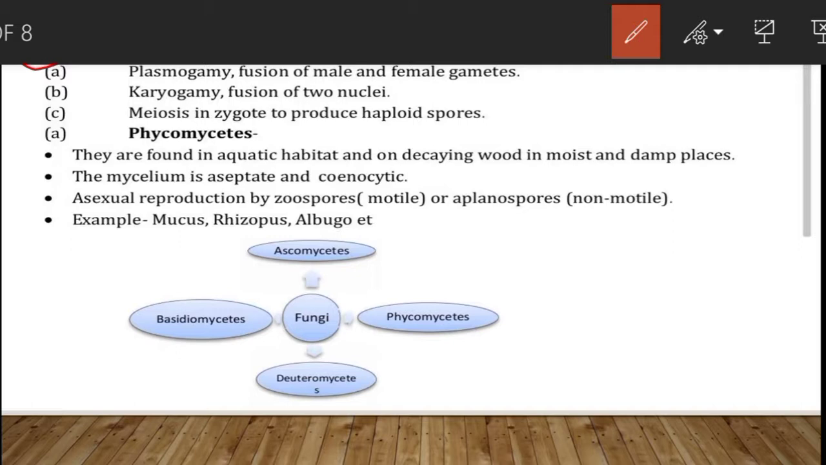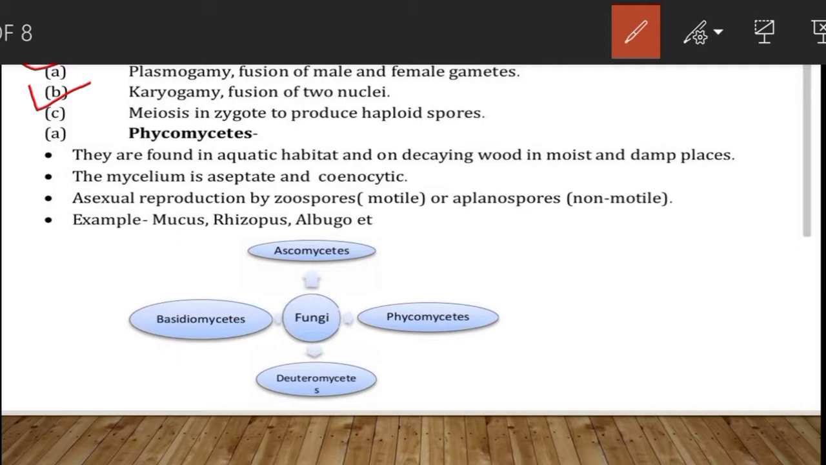I hope this is clear. Plasmogamy is the first stage where the cytoplasm of two sex cells comes close together but the nuclei do not fuse with each other. Only the protoplasm of both the cells fuse together. Now the second step is karyogamy.